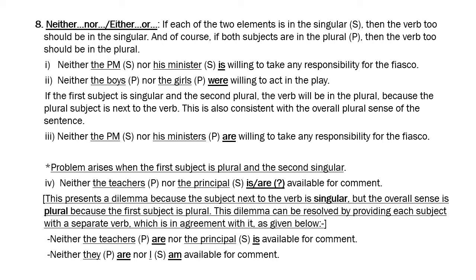But that sounds so wrong. Similarly, neither the teachers nor the principal is. That would be the correct option as per that rule which the examiners know about. So this is something you must be careful on. In your actual life, use the rule I am teaching you, and in the exam you have to use the rule that you've been taught in coaching centers.